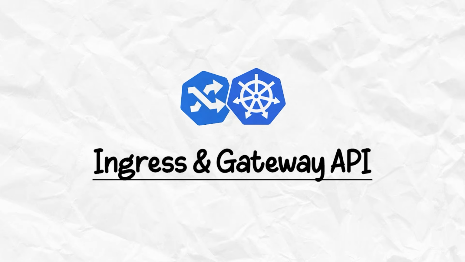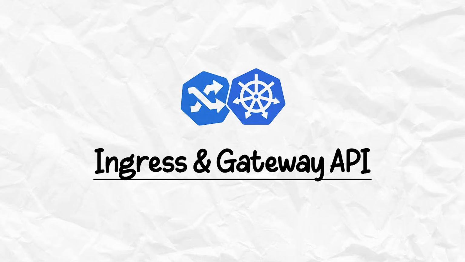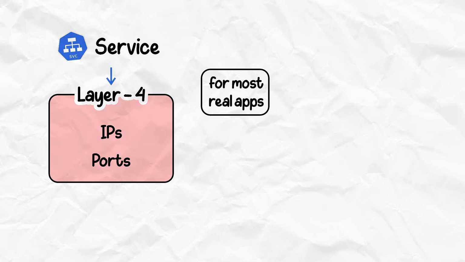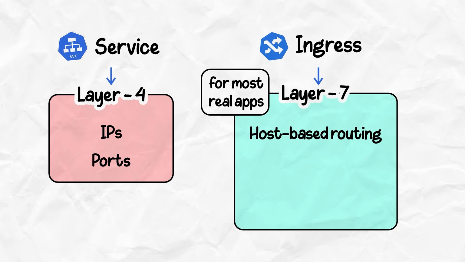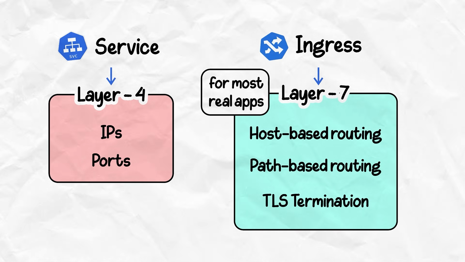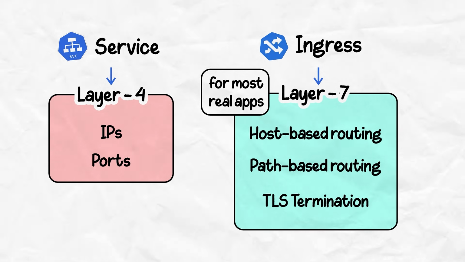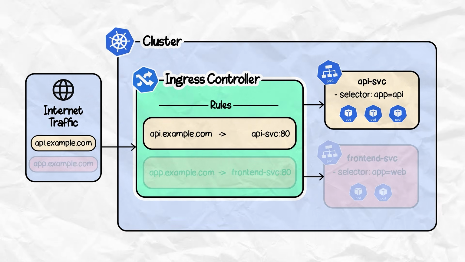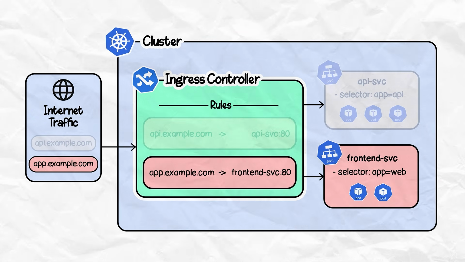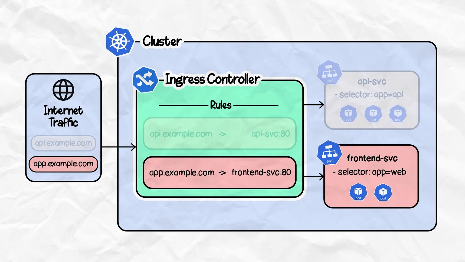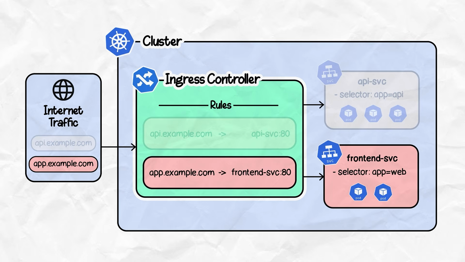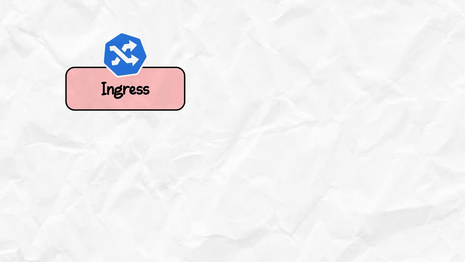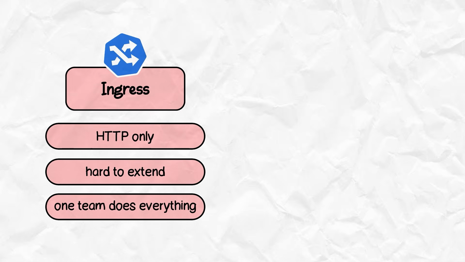Now, another key component within the networking space is Ingress and Gateway API. Service handles layer 4, just IPs and ports. But most real apps need layer 7 capabilities such as host-based routing, path-based routing, and TLS termination. That's where Ingress historically came in. And Ingress is a set of rules. For example, you send traffic for api.example.com to this service, send app.example.com to that other one. You need an Ingress controller running in your cluster to actually enforce these rules. These controllers could be HAProxy, Nginx, or Traefik.